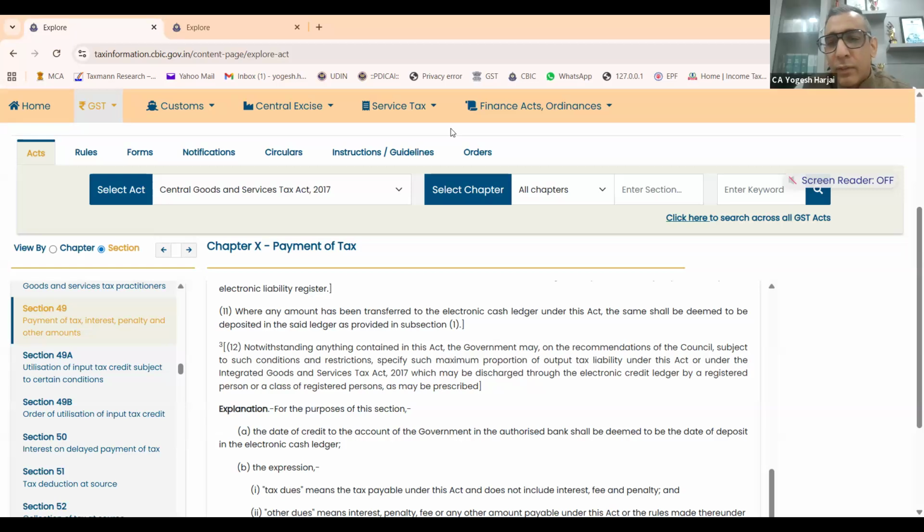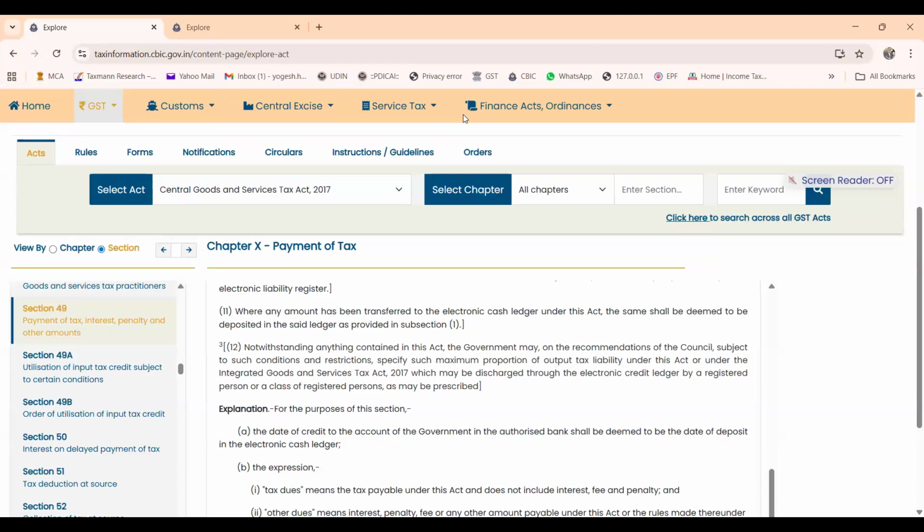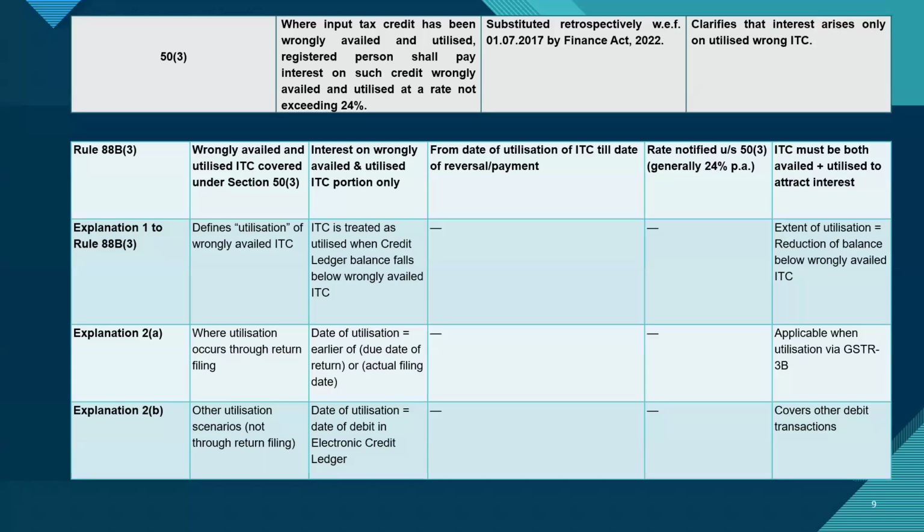I think Raman sir, section 49 is still pending. And whenever we take it next, I think 49(12) will also be an interesting read with respect to 86B. Definitely, sir. Restriction to use, or whether output payment itself is not allowed. Ramandeep ji had taken 49, so that is done. We will move ahead now. Definitely, sir.